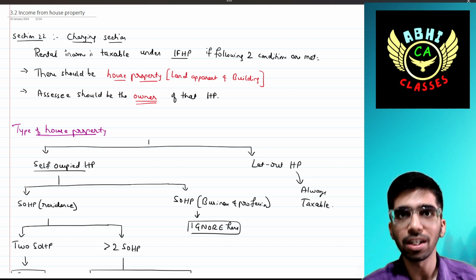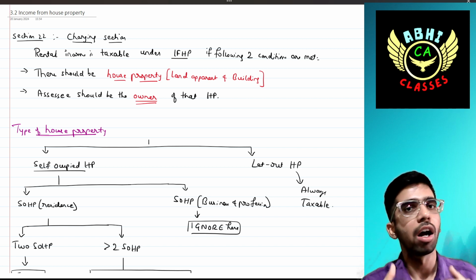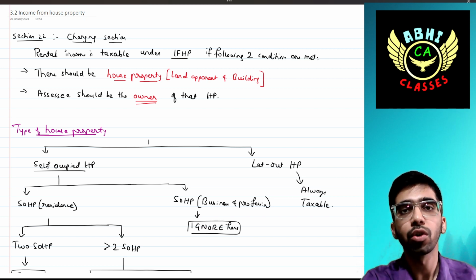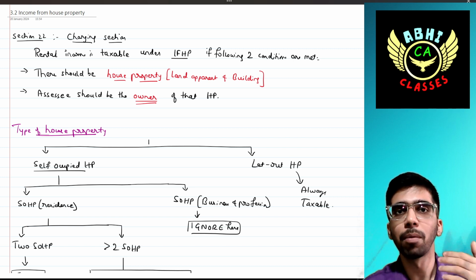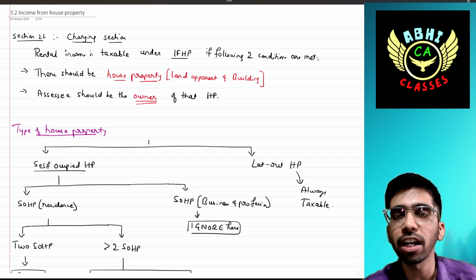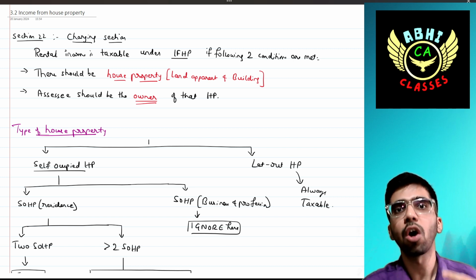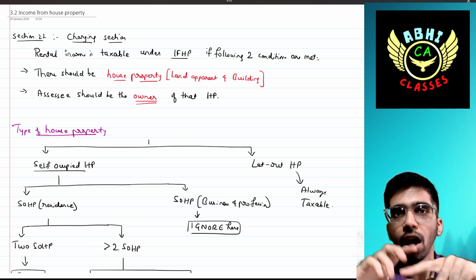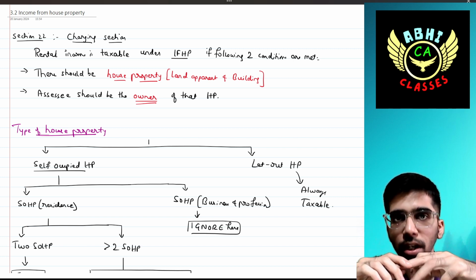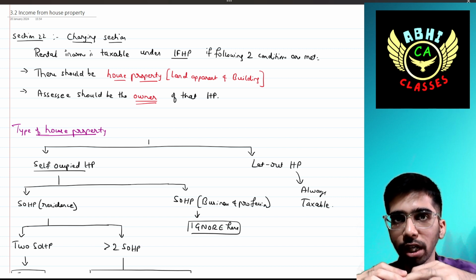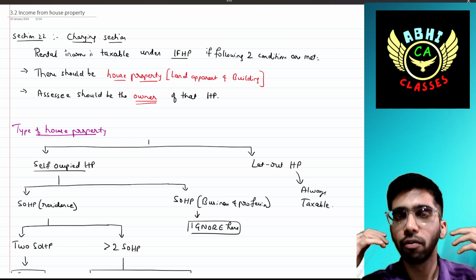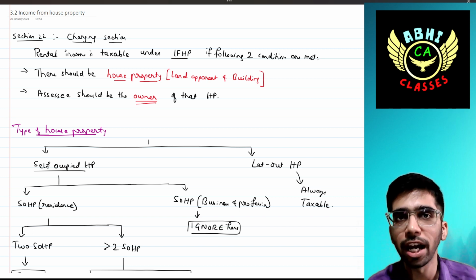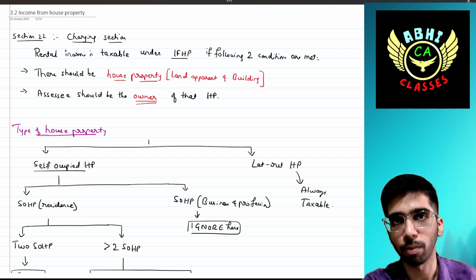We have discussed till income from salary in the last class. Today we are going to complete the next chapter, that is income from house property. This is the second head of income. First one is salary, second is house property. Third one is PGBP, business income. Fourth one is capital gain. Last one is income from other sources. Today we are going to complete the second head of income, that is income from house property.